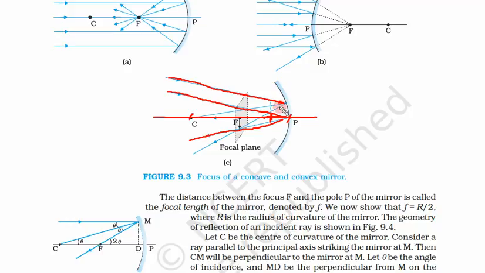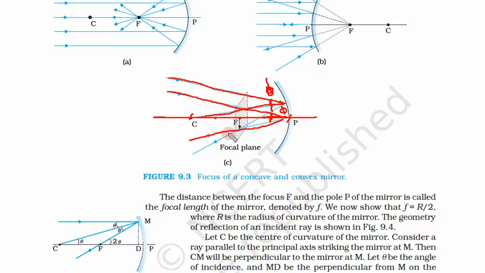Now at this point, what is the normal? We get the normal by connecting it to the center of curvature. So this is our angle, theta or some other angle. This will again reflect at that angle. Let us say this angle is phi. This angle would also be phi. Here if this angle is theta, this angle would be theta.